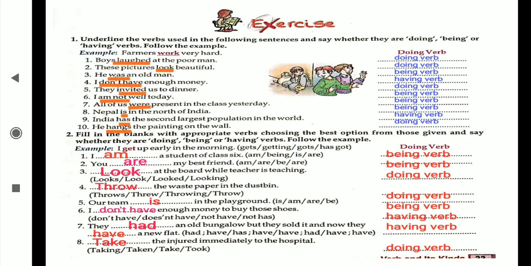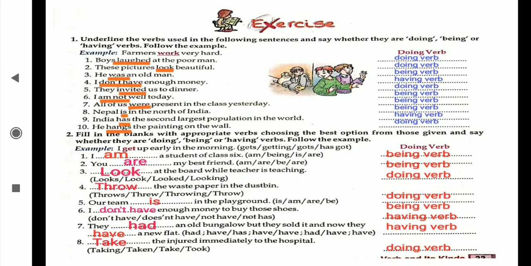Invited goes for the doing verb. Am is a being verb. Were is also a being verb. Is is also a being verb. Has is a having verb. And hangs is a doing verb. Yes, underline these and write down the answers in front of them.